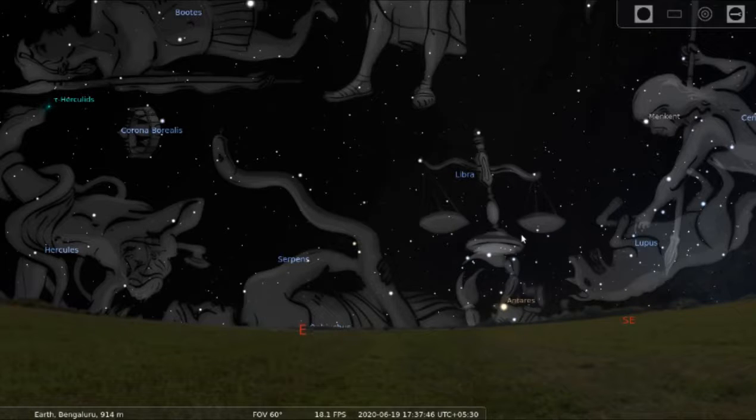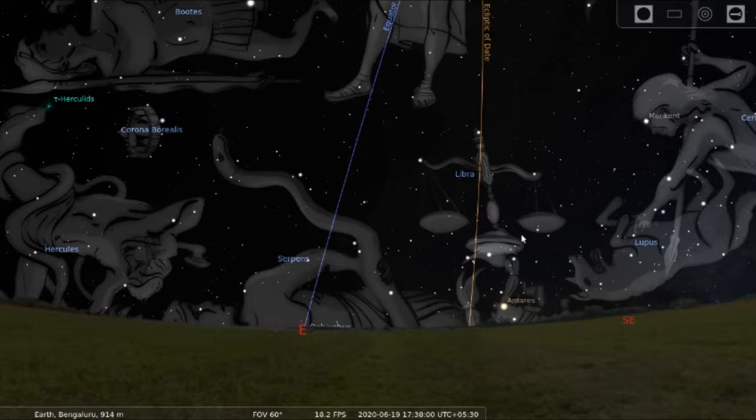And just to understand it a bit more clearly, I will also put on two great circles in the sky. The first one is the equator, and the second one is the ecliptic. As I mentioned to you earlier, the ecliptic is the path of the sun, and the equator is basically the projection of Earth's equator onto the sky.